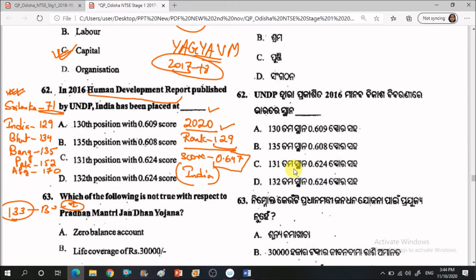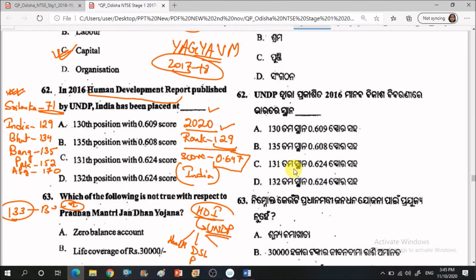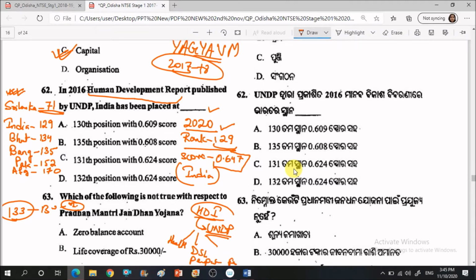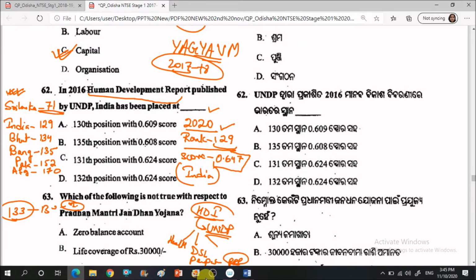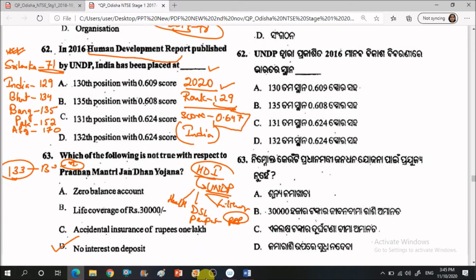Another important thing that you can remember here is the HDI. So what is HDI? This is basically the Human Development Report, and it is published by the United Nations Development Program since the 1990s. It is based on three parameters: health, then a decent standard of living, which means it is based on the per capita purchasing power parity, the per capita income, and the other thing is literacy. So the HDI report is produced based on these three criteria. This is all that you have to remember in this topic. Let us move on to the next topic now.